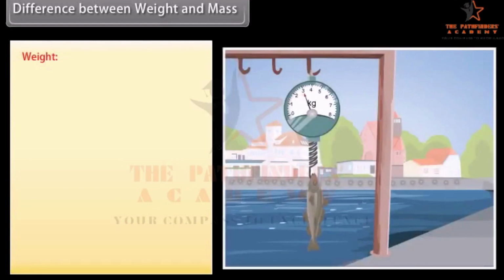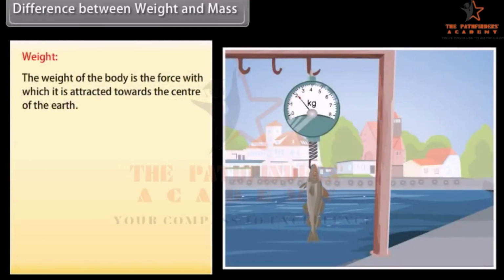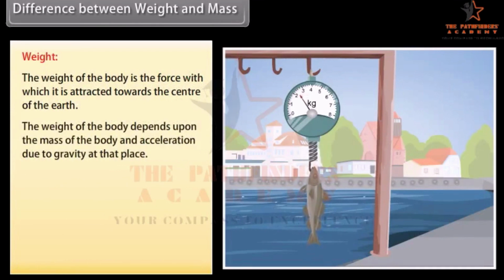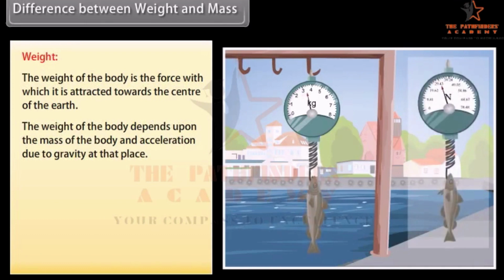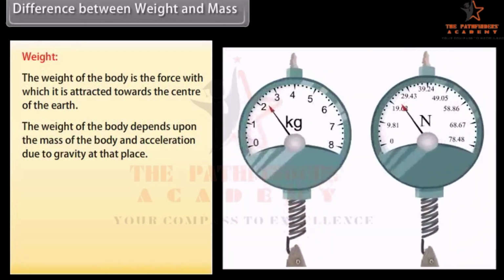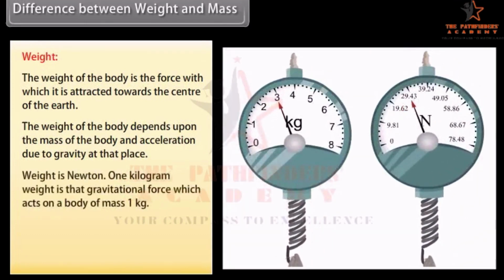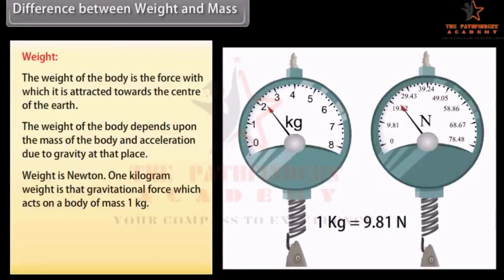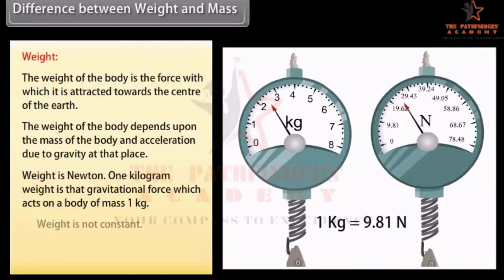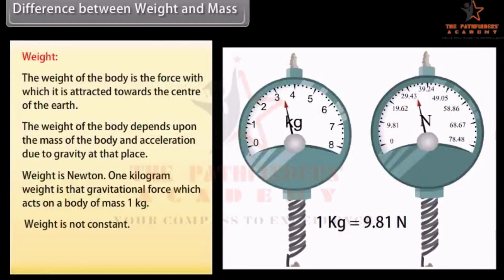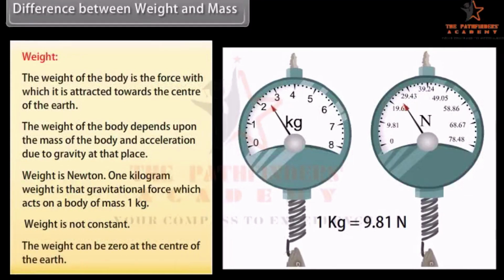Weight. The weight of a body is the force with which it is attracted towards the center of the earth. The weight of the body depends upon the mass of the body and acceleration due to gravity at that place. Its unit is Newton. 1 kilogram weight is that gravitational force which acts on a body of mass 1 kilogram. Weight is not constant. The weight can be zero at the center of the earth.